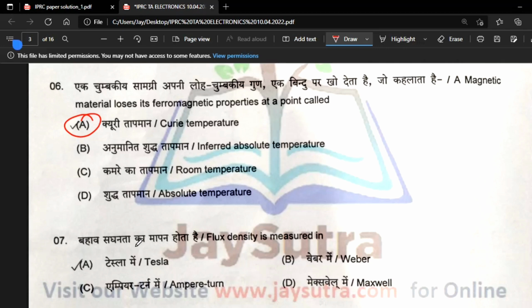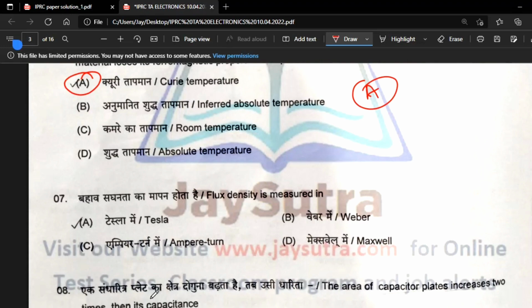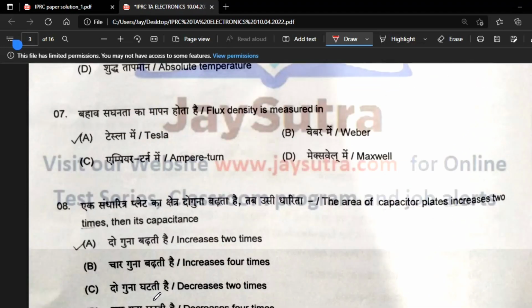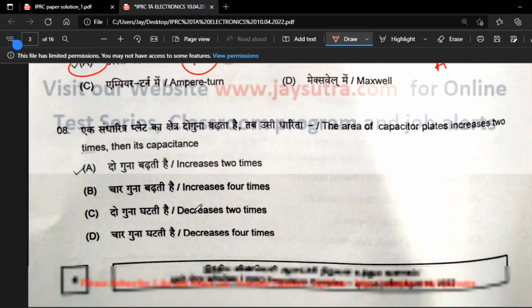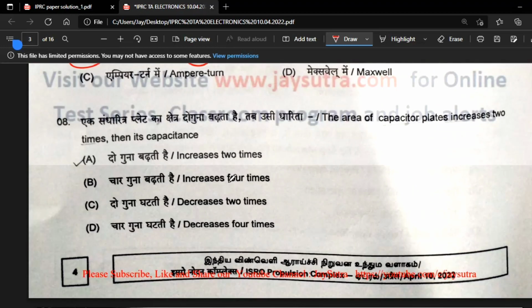Sixth: magnetic material loses its ferromagnetic property at a point called what? This is a very famous question. At the Curie temperature, magnetic material loses its property. So option A. Next, flux density is measured in Tesla, ampere-turn, Maxwell, Weber. Flux is Weber, so flux density is Weber per meter square, which is called the Tesla.